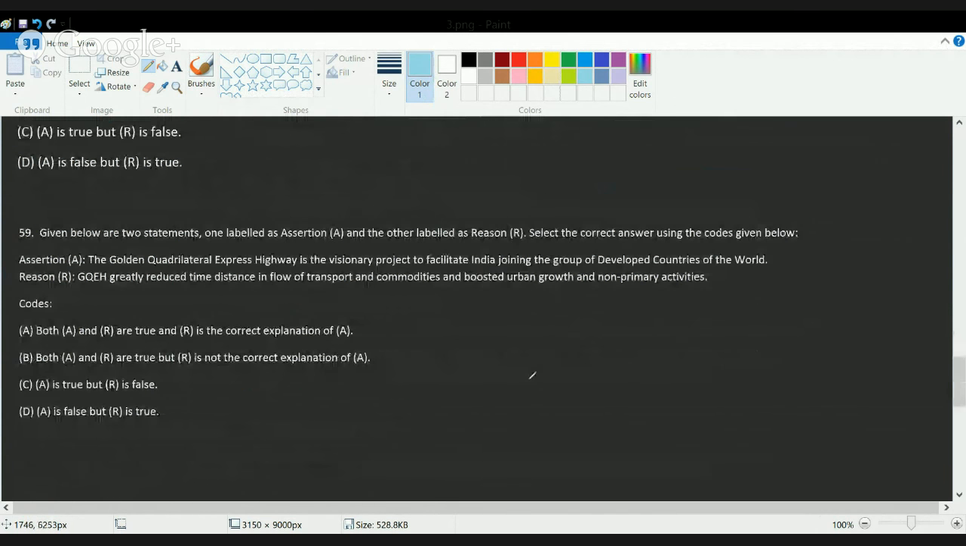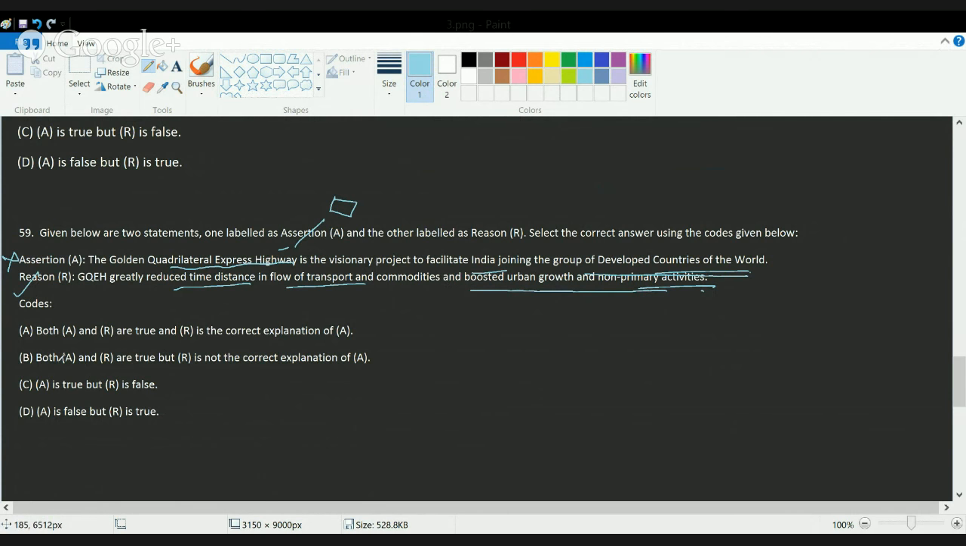The next question here is Golden Quadrilateral Express Highway is a project that connects 4 metropolitans, that's Delhi, Mumbai, Chennai, and Kolkata, and it was not aimed to facilitate India's joining the developed countries. Rather, it was a project that aimed to provide accessibility throughout the country, which connected the major 4 metropolitan cities and the intermediate cities. Okay, so assertion is incorrect, and the reason says it highly reduced the time, distance, and transport flow and boosted urban growth and non-primary activities. So that's the correct answer.